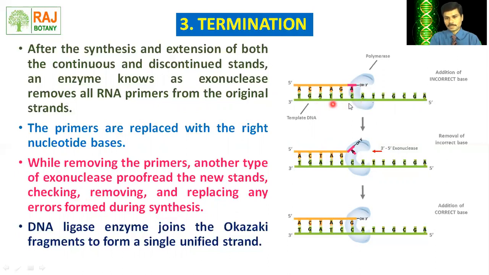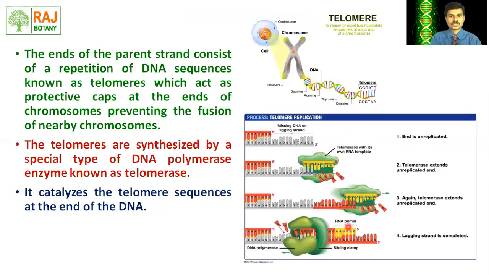Here is the template strand, where a cytosine nitrogen base is there, and it is expected that guanine should be there, but instead of guanine, adenine is attached. So this is an error, and this error is replaced by the exonuclease enzyme. Here we can see the removal of the incorrect base from the newly formed strand, and this activity is called exonuclease activity, and then there is the addition of the correct base, cytosine paired with guanine.